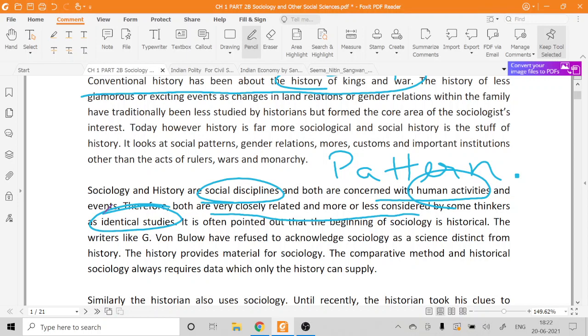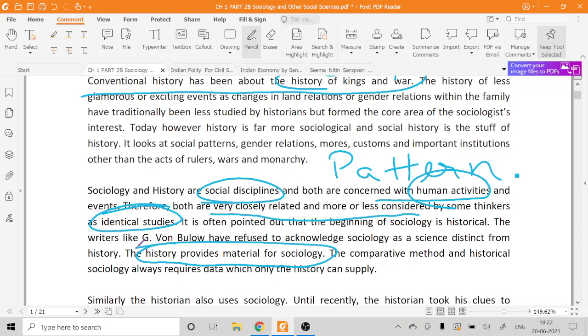But one thing we can see here is that history will always provide material for sociology. For example, if we talk about the Indian struggle for independence, Indian sociologists have studied what was the impact of colonialism on Indian society.